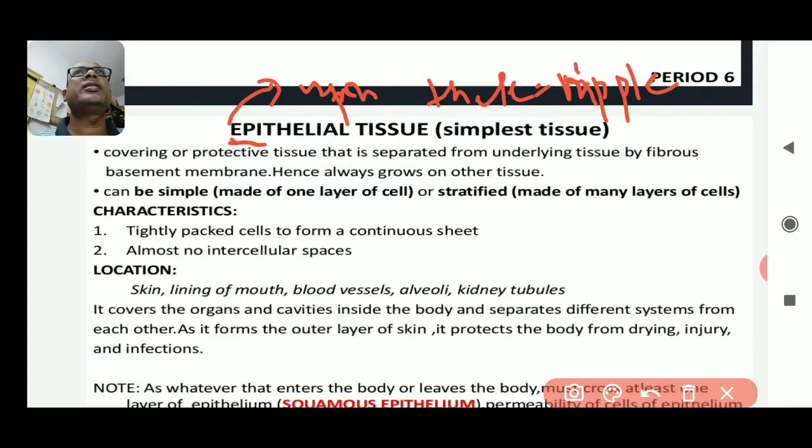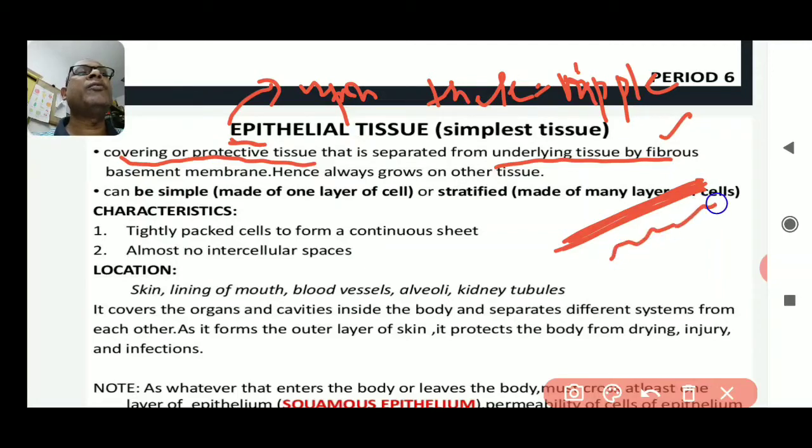It consists of one or more layers of tightly cohesive sheets of cells. It is a covering or protective tissue that is separated from the underlying tissue by fibers. This epithelial tissue is the outermost covering, separated from the underlying tissue by fibers or basement membrane, hence always grown on other tissue.